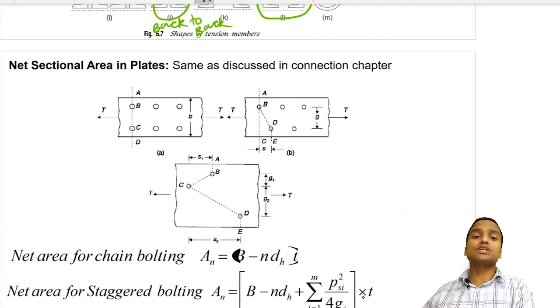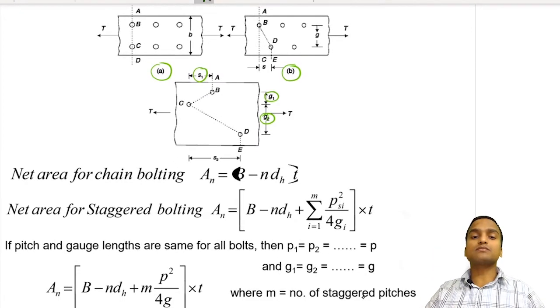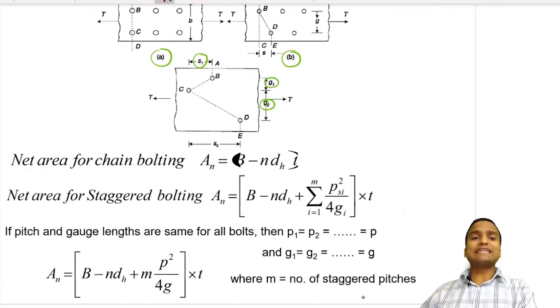If the plates have a chain pattern of bolting, which you see in this diagram, or if the pattern of bolting is staggered, we have been introduced to all these parameters. This is pitch and this is gauge. So how to calculate net area in chain bolting and net area in staggered bolting? All the equations written in this slide are given in IS 800. Net area in case of chain bolting will be equal to the width of the plate minus n times the diameter of hole, multiplied by the thickness. This is very easy to understand and we have done it many times.